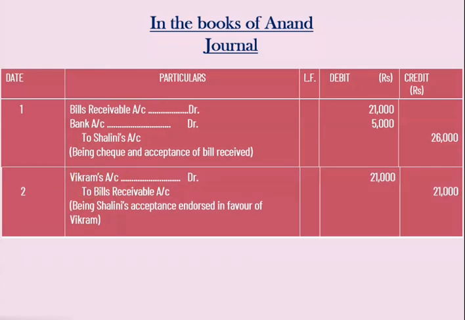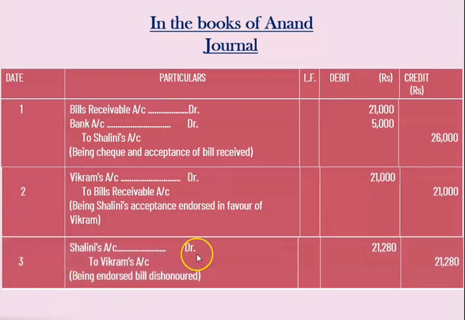Now the next, the bill here is endorsed to endorsee and therefore we are going to pass the entry of endorsement here. Our endorsee is Vikram here, to Vikram account debit to bills receivable account 21,000 rupees. Being Shalini's acceptance endorsed in favor of Vikram. Right? So the bill that we have accepted from Shalini, the same bill we have transferred to Vikram. That is Anand has transferred the bill to Vikram.